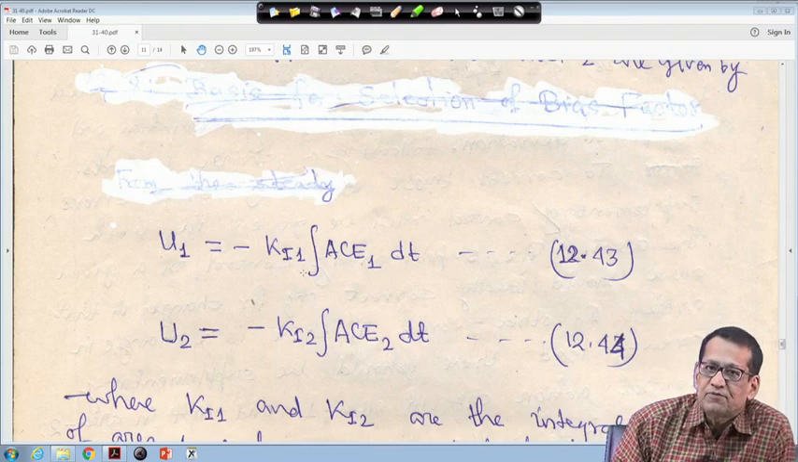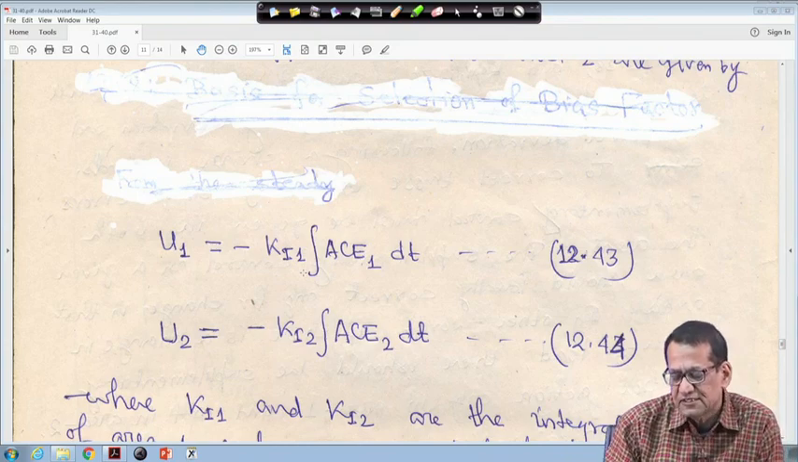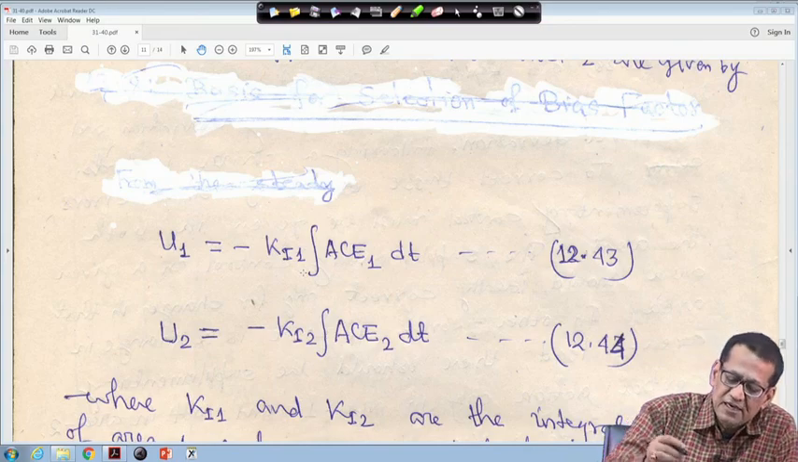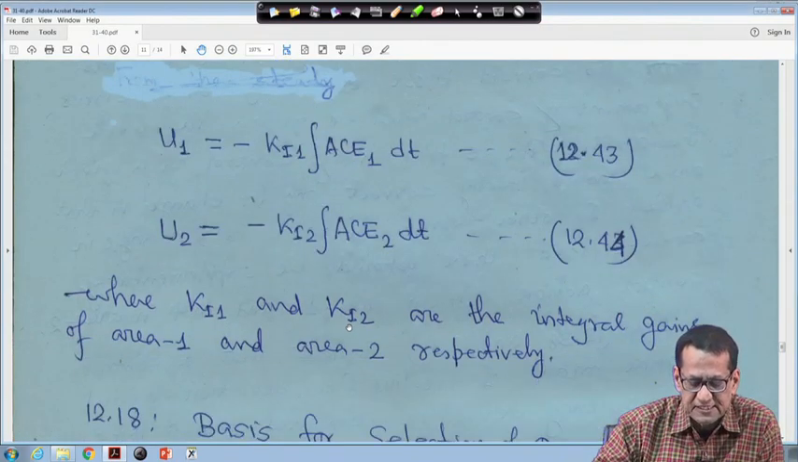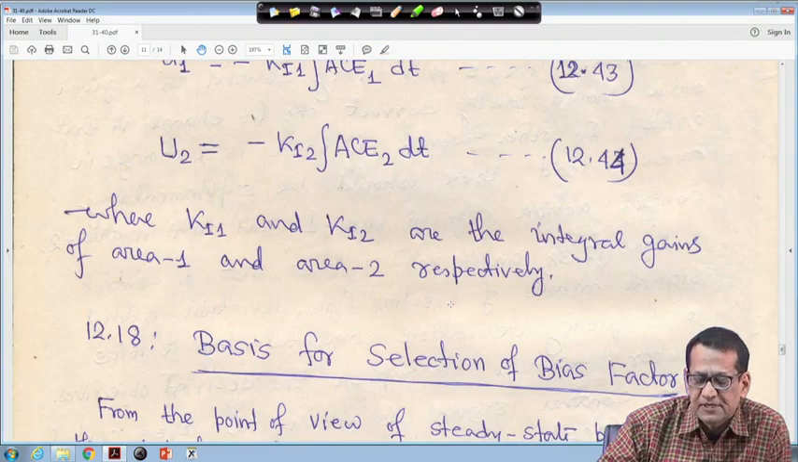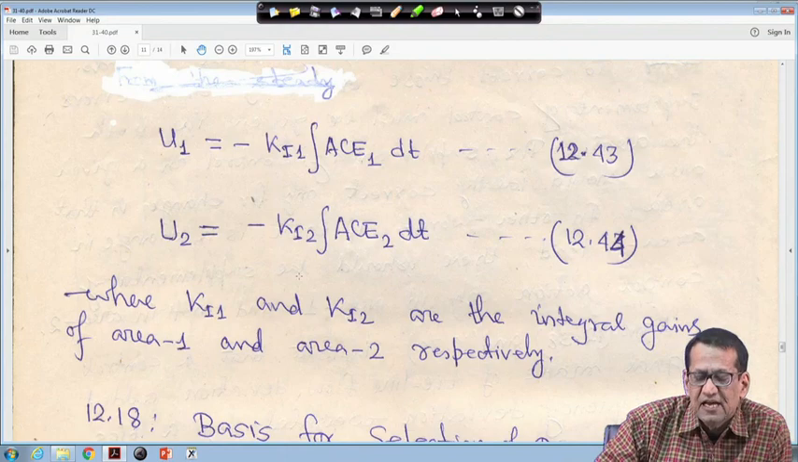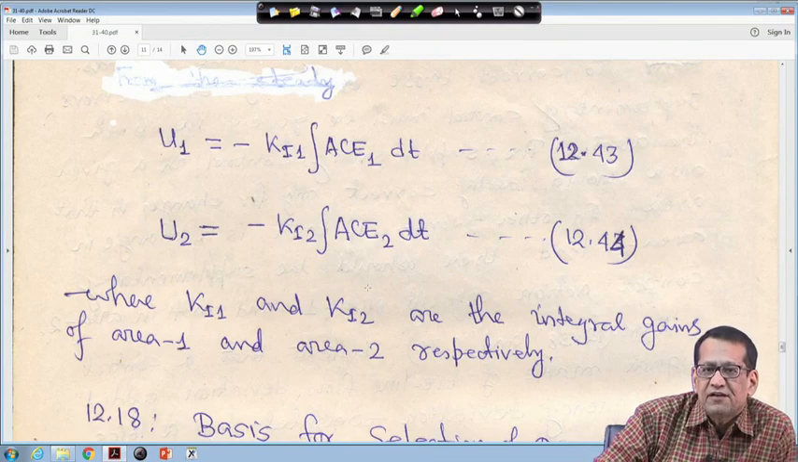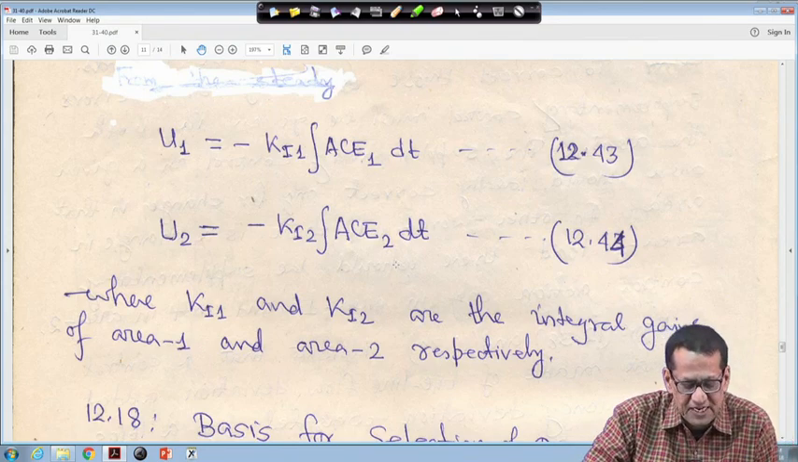This is equation 43 for area 1, and u 2 is equal to minus k I 2 integral of ACE 2 dt, this is equation 44, where k I 1 and k I 2 are the integral gain settings for area 1 and 2 respectively. These integral gains need to be optimized. Of course, for classroom purposes we cannot optimize through simulation, but I will tell you how to optimize such things.